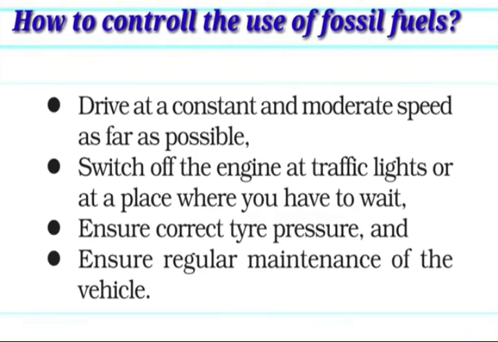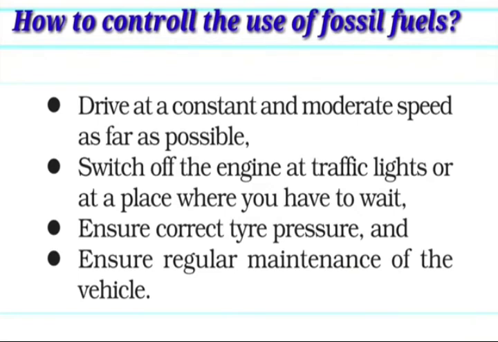Switch off the engine at traffic lights or wherever you have to wait, and ensure the correct tire pressure.